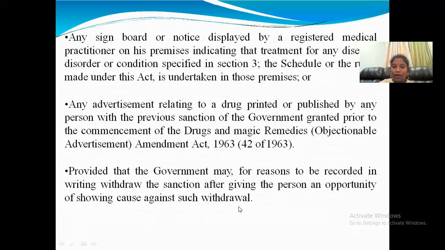So if the government prohibits, for any reason to be recorded in writing, and the sanction is withdrawn, it means the withdrawal of these advertisements, and we should not give any advertisement. So if the government announces that we should not give the advertisement, you have to withdraw it in the recorded manner, otherwise in a published manner.